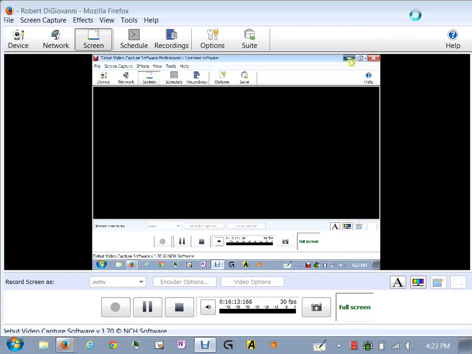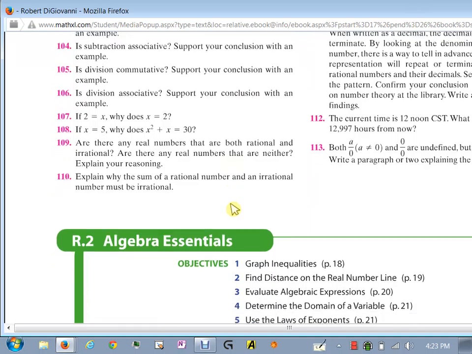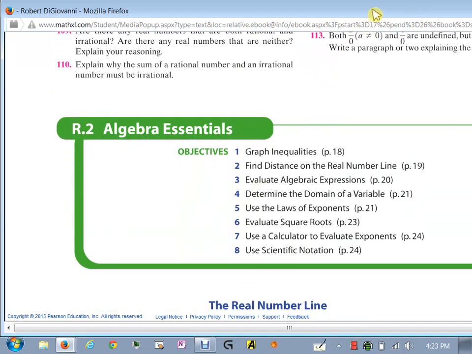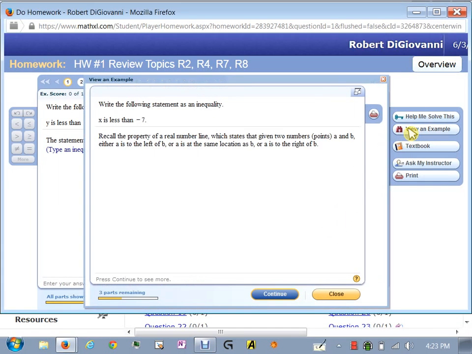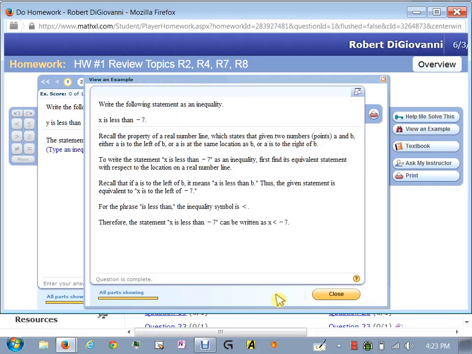Okay, sorry about that. Okay, so there's that online textbook, and you can just kind of read through things here. Now, that's one thing that a student can do. You can also view an example, which will allow you to look at a problem similar to the one being asked, and it'll take you step by step through the solution.